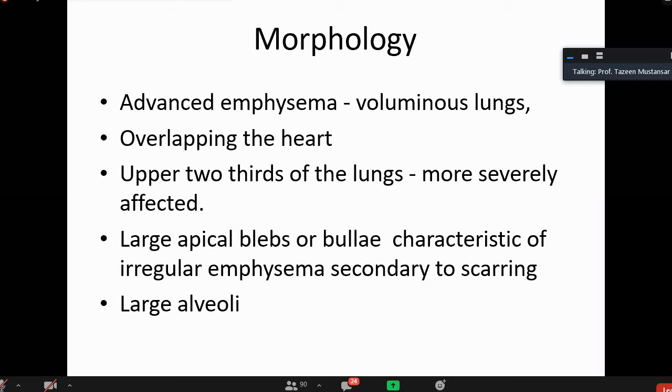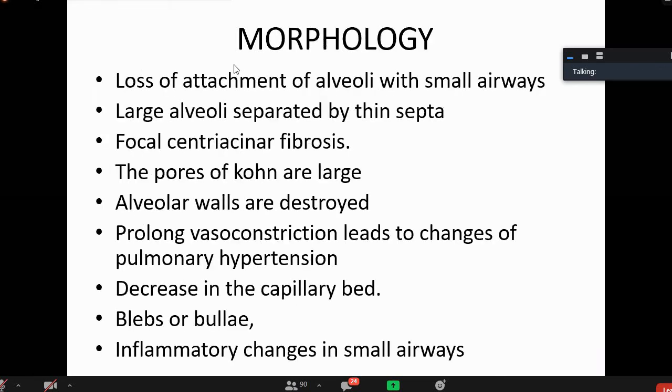In paraseptal emphysema, there may be bullae formation, and these bullae may rupture into the pleural cavity. Blebs or bullae will be there, characteristic of irregular emphysema secondary to scarring. And alveoli will be large in volume. Then microscopically, there will be loss of attachment of the alveoli with small airways. I have told you why it was occurring. Large alveoli will be separated by thin septae. Focal centriacinar fibrosis may be there.